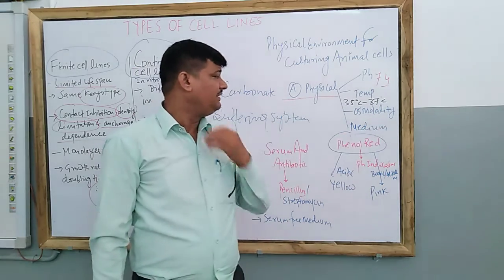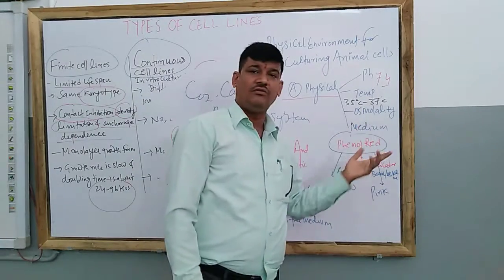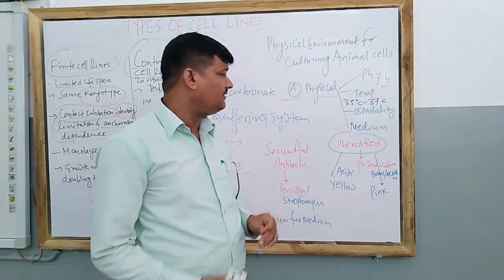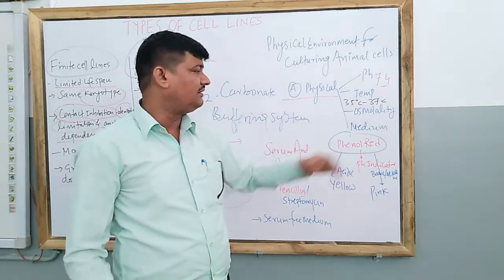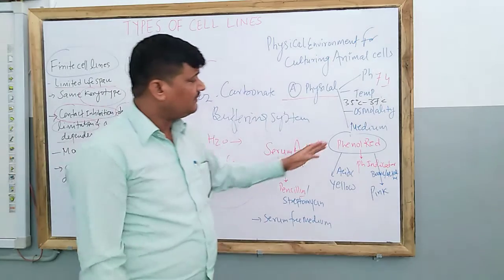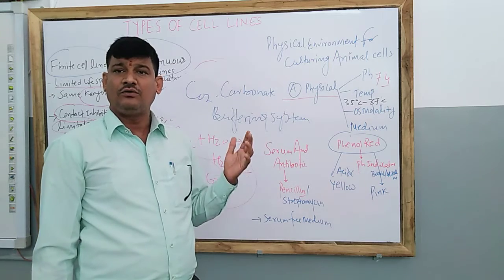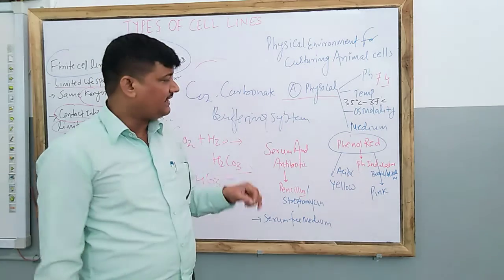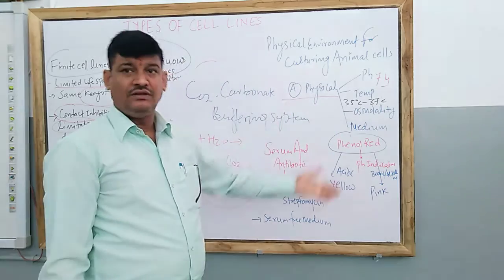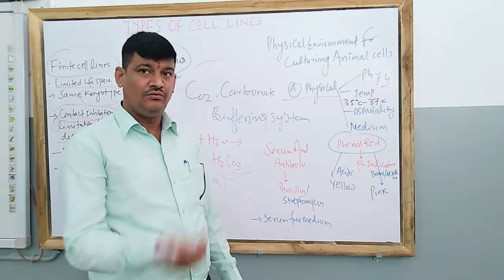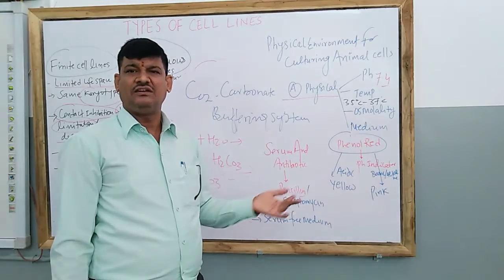Now come to the medium, that is the culture medium. You must know what the nutrient medium is. Already you have studied about the nutrient medium, so I will just flash on the medium. This nutrient medium contains all the components required for the proper growth of the animal cells. And you know that all are cultured and profusely grow in vitro, that is in the laboratory, and it contains protein, vitamins, hormones, etc.